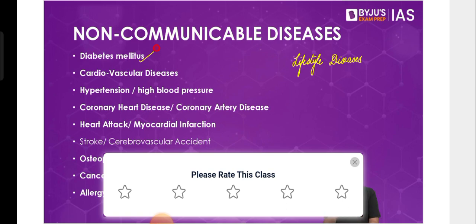So that's why we have to be very particular about all these things, and we need to understand this, because the number of cases is not only rising, but the number of deaths has also been rising with regard to these diseases, which was never the case in the past.